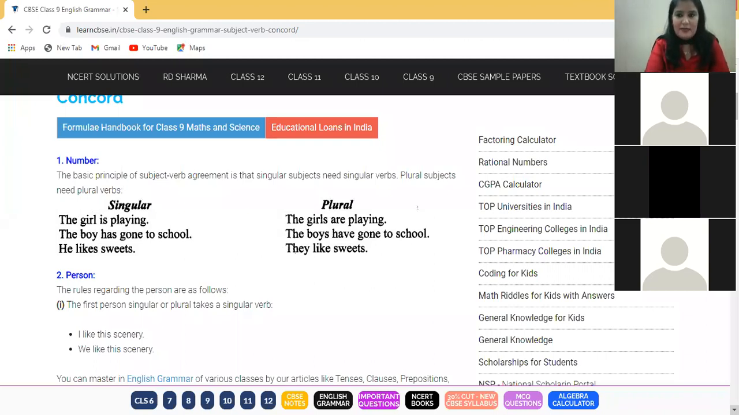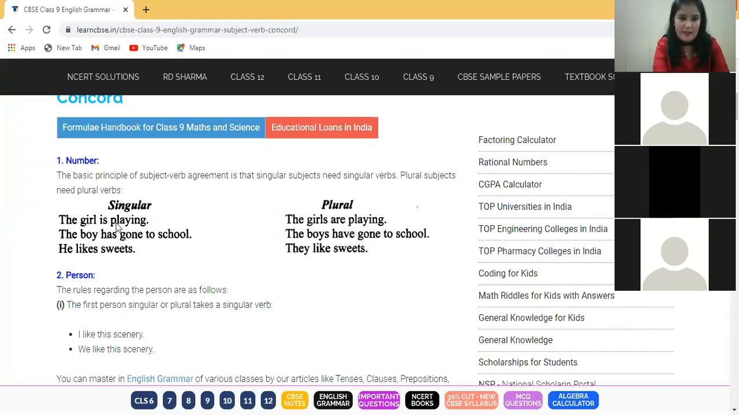What is subject verb agreement firstly? When a sentence is in front of you, the basic principle, as written here, is that singular subjects need singular verbs, and plural subjects need plural verbs. This is the basic concept. If you are talking about one girl, you say the girl is playing. You cannot write the girl are playing. Similarly, in plural, the girls are playing. If you say the girls is playing, that is also incorrect.